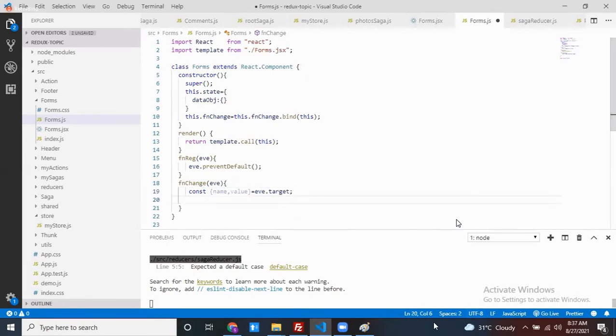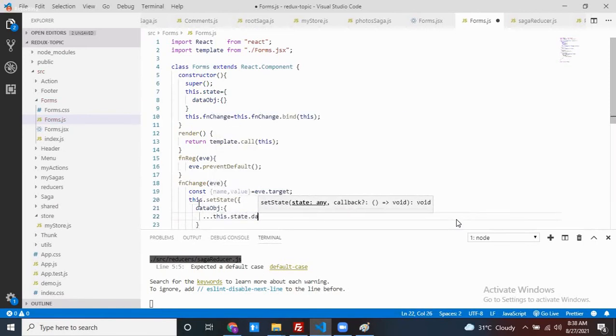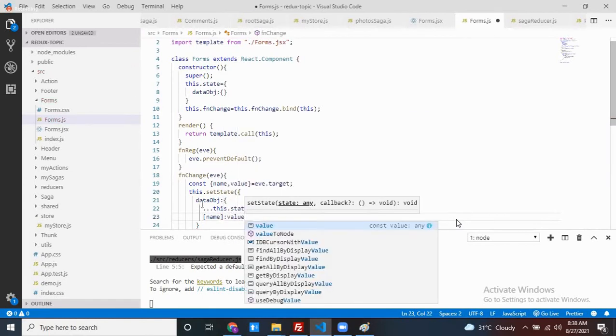If you have the name and value, the next thing is what? This one and this one, I want to keep inside this object or not. So how can we do it? My this dot setState. Which variable do you want me to update? Data object. The first one, this dot state dot data object. Why is this required? I don't want to miss the previous values. First of all, get the previous values and then my new key and my value.